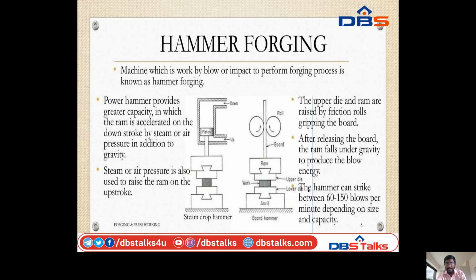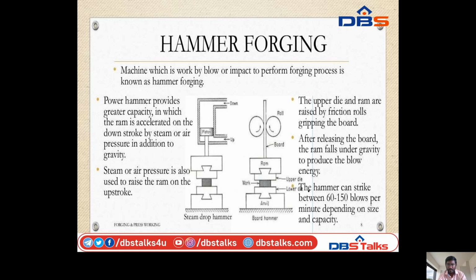The upper die and the ram are raised by frictional rolls gripping the board. So these are all the board hammer. These are the two rolls for gripping the board. When the rolls are rotated, the board will be lifted from motion. When the rolls rotate at high speed, the board will come down. It touches the workpiece.